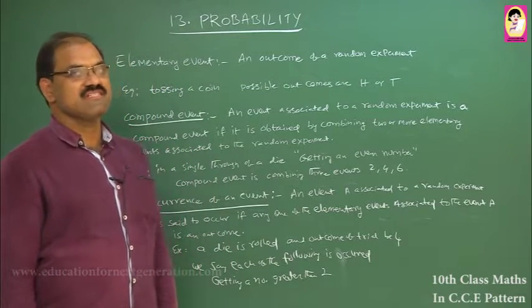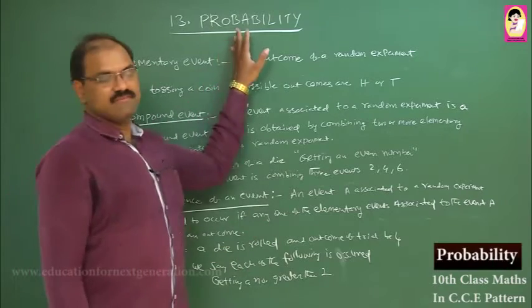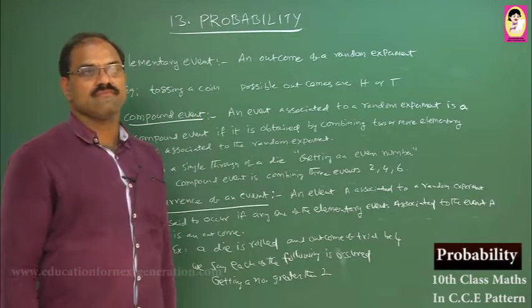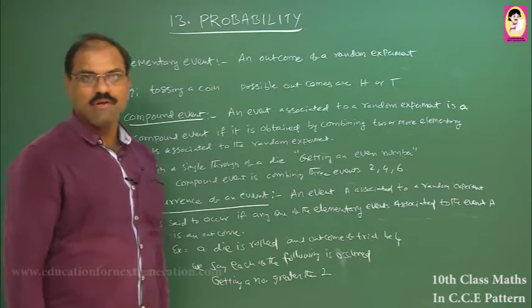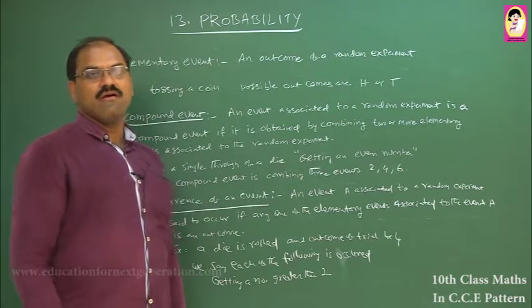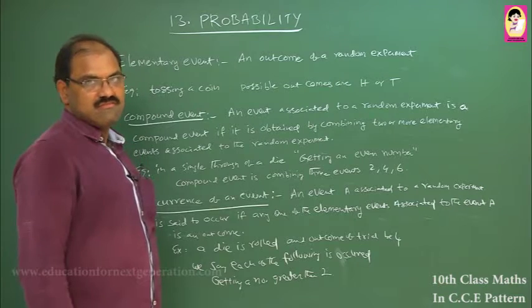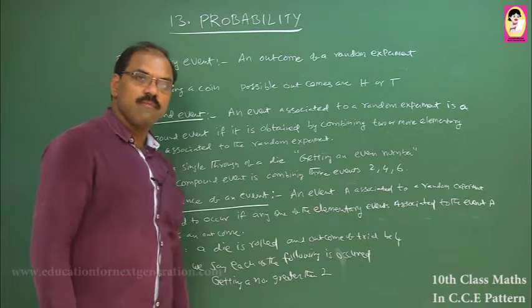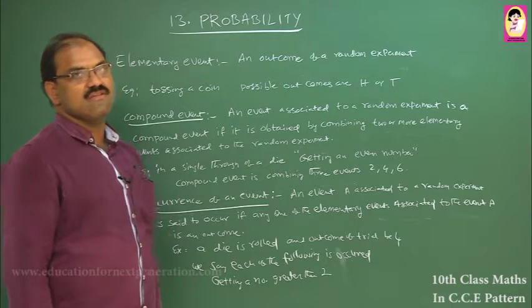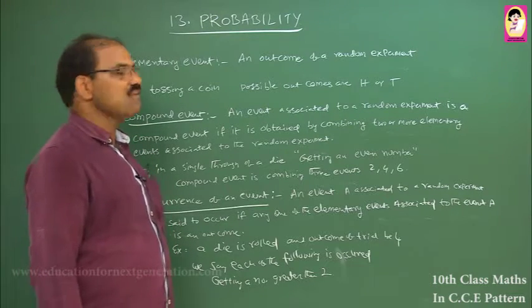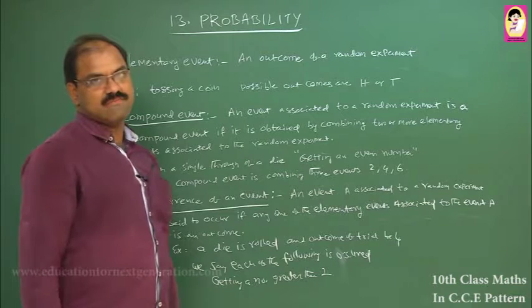Now we are going to discuss the chapter on probability. What is probability? Generally we say that it may rain, or I may join politics. These are all probable things, meaning it may occur, it may not occur, it is not certain. So the things that are not certain are called probable things.